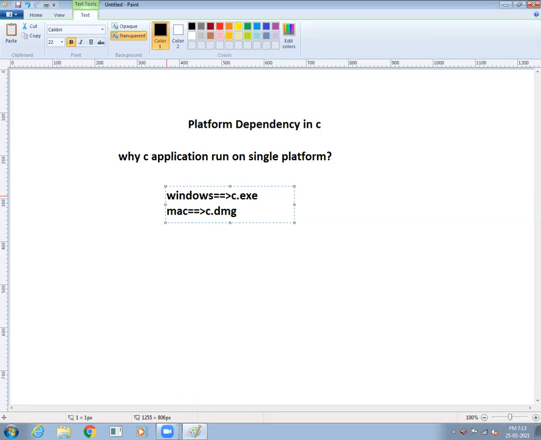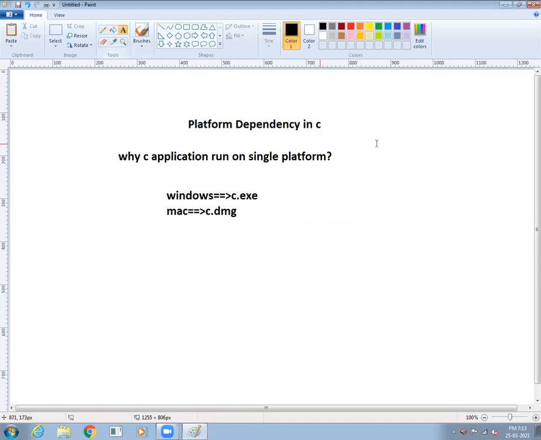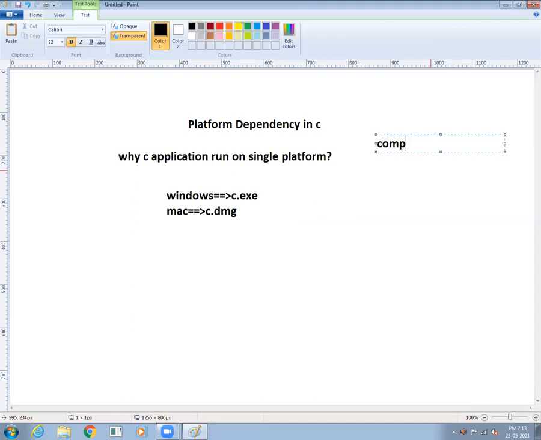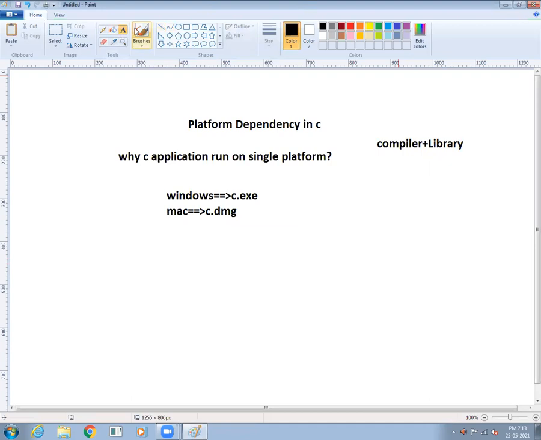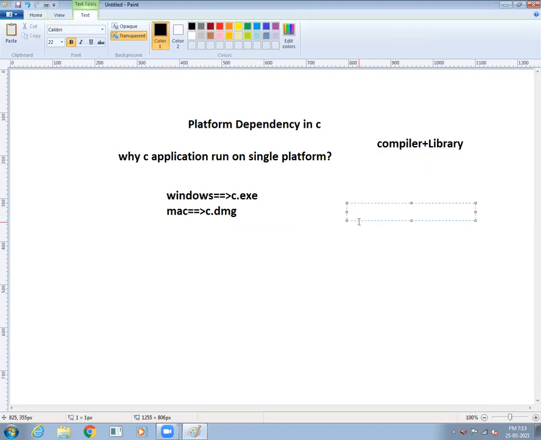So whenever we install C, what are the things we need to install? The very important things are a compiler, and second, the library. So we need to install the compiler along with the library. In the case of the Mac operating system also, the same compiler as well as library we need to install.